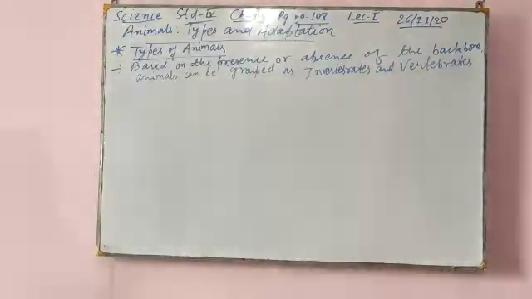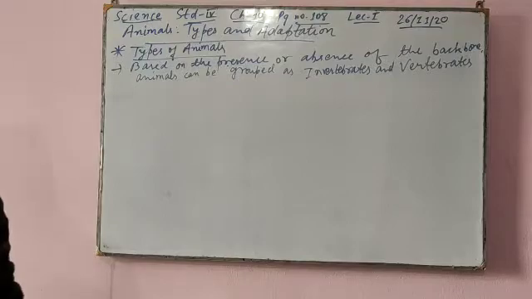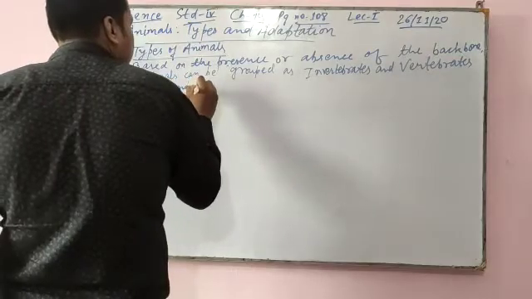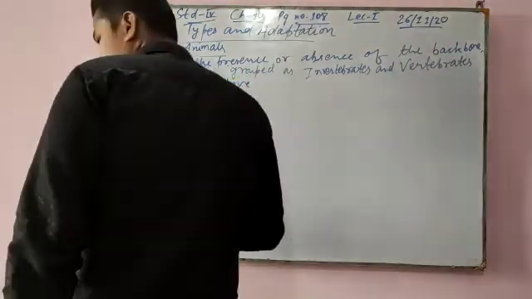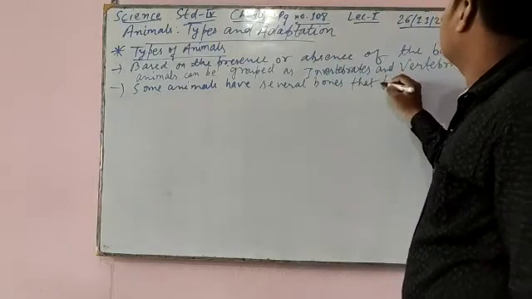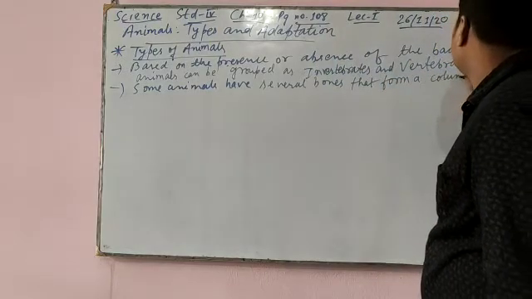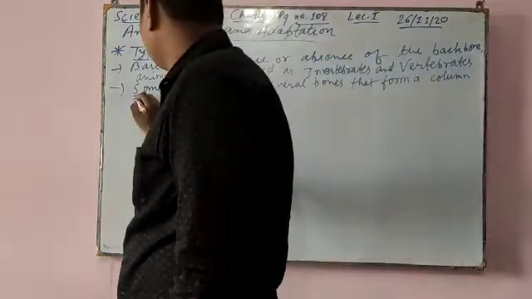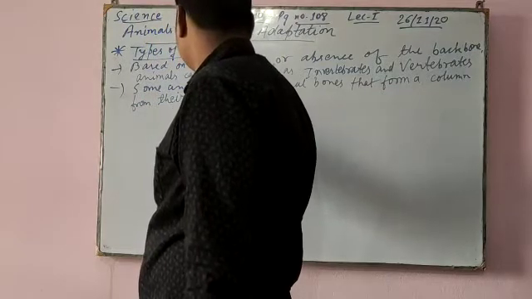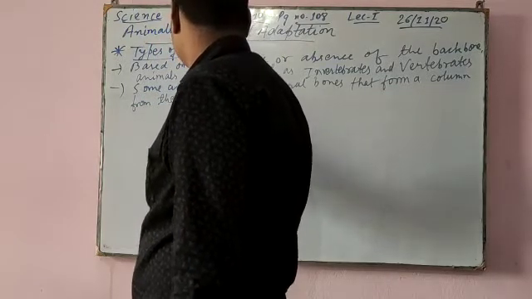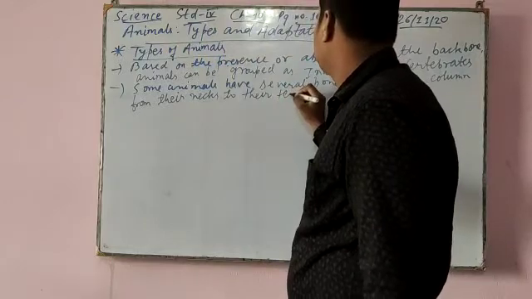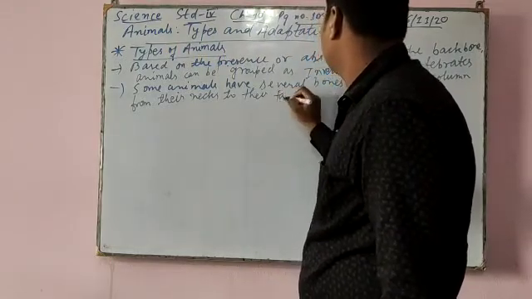Some animals have several bones that form a column from their neck to their tail.